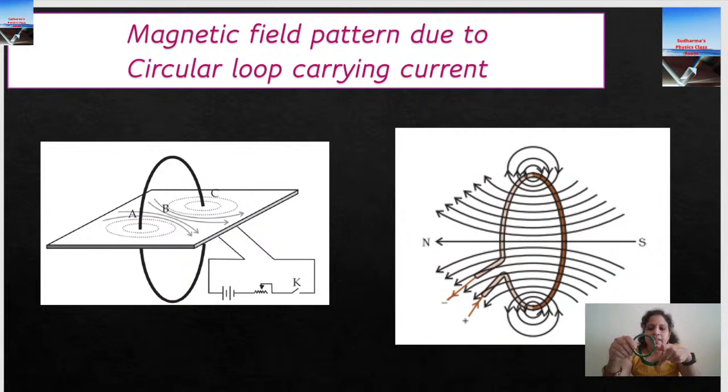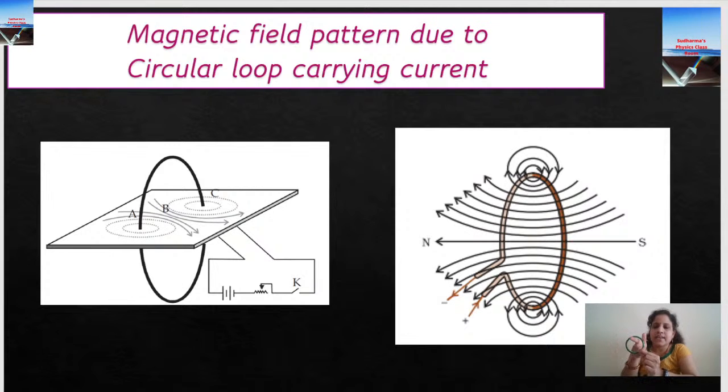So I'm going to take two positions, say A and C as shown in the diagram, two positions on the two sides. Let me say this current is flowing in the clockwise direction. If I check one of the ends, say here, the current is in the upward direction.